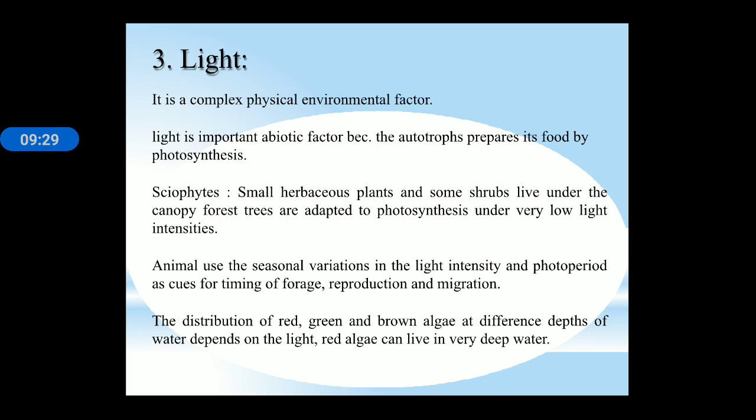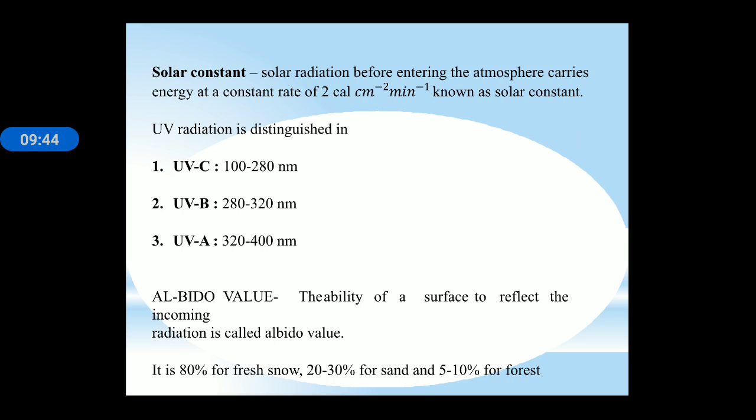Animals use the seasonal variation in light intensity and photoperiods as cues for timing of foraging, reproduction and migration. The distribution of red, green and brown algae at different depths of water depends upon the duration, or you can say the intensity, of light. Red algae can live in very deep water.